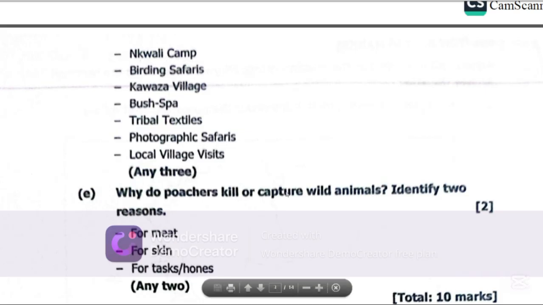So poachers kill or capture wild animals mainly for meat, selling game meat, for the skin, as well as tusks and horns. You can just pick any 2 from those.